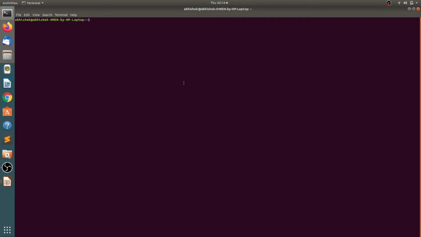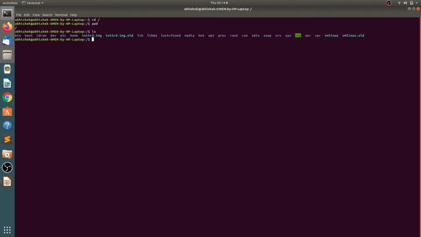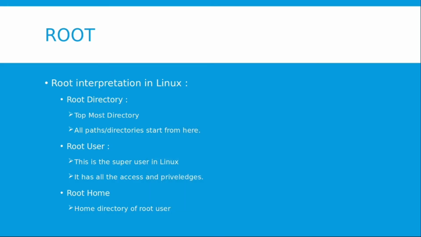If I go to my terminal and do cd space forward slash, I'm inside my root directory. Now if I do pwd, I can clearly see that my present working directory is forward slash, which is my root directory. If I do ls, I can see all the directories and files that are present inside my root directory.